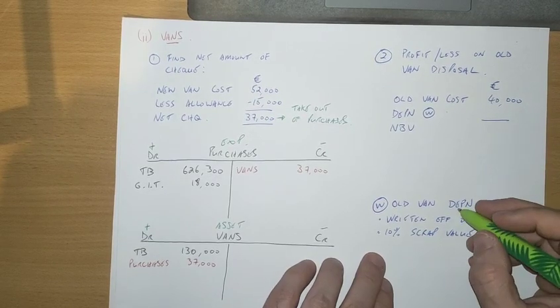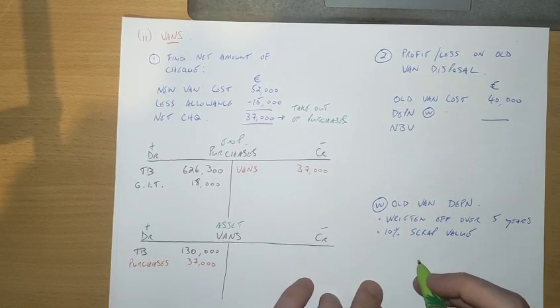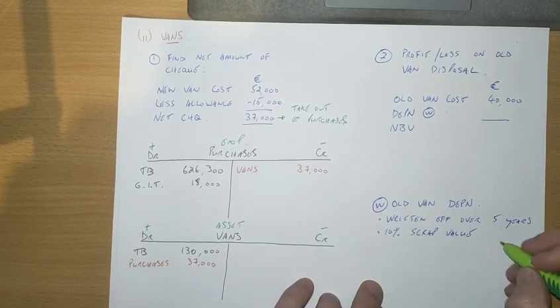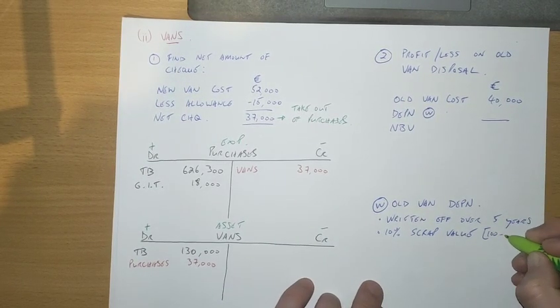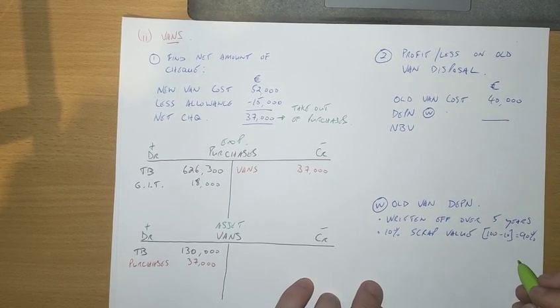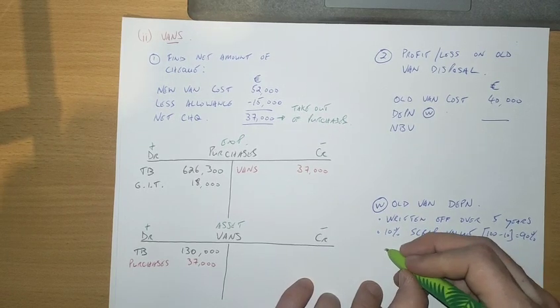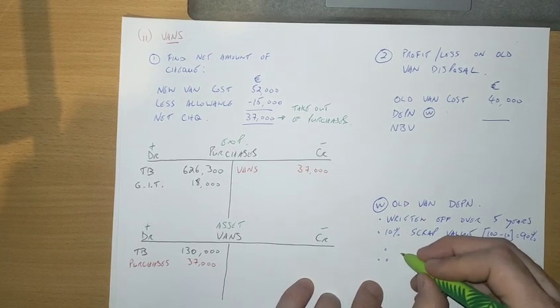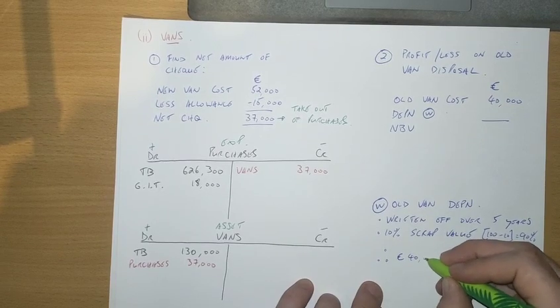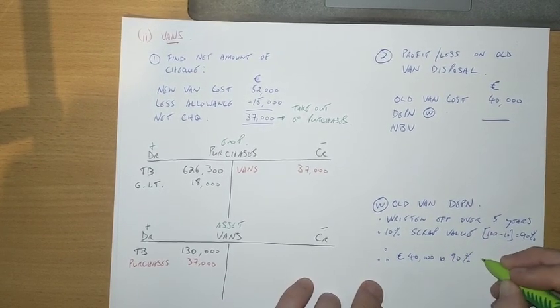So how do you do this then? Because it's 10% scrap value, you're not depreciating the whole asset. You're really depreciating 90% of it. All right, so it'd be 100 minus 10, right? Which means you're only depreciating 90% of it because it will have a scrap value of 10% at the end of its life. So how do you depreciate it then? Therefore, it's going to be 40,000 multiplied by 90%.